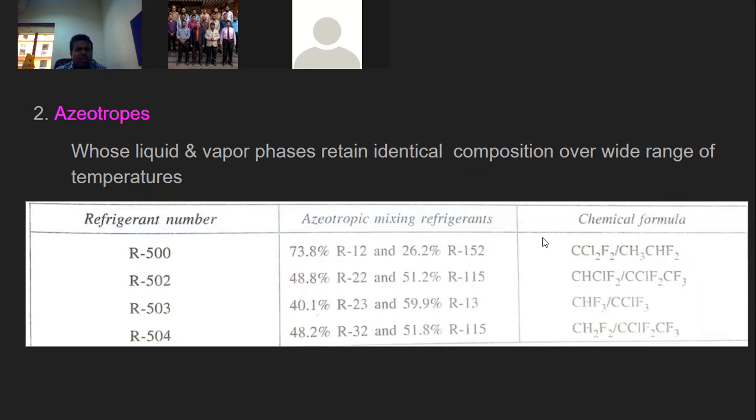They are basically a mixture of two refrigerants, as you can see. Some percentage will be one refrigerant, and the remaining percentage will be the other refrigerant. This is how the azeotropes are numbered. You can see they are basically three-digit refrigerants. Is that okay with azeotropes?